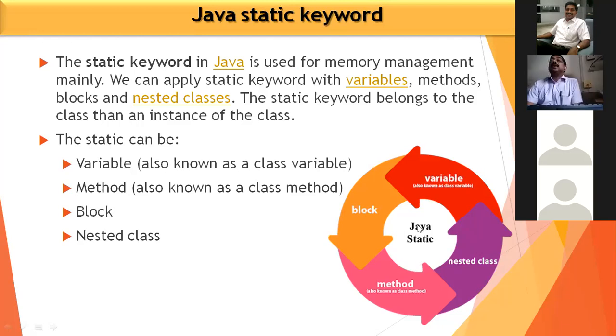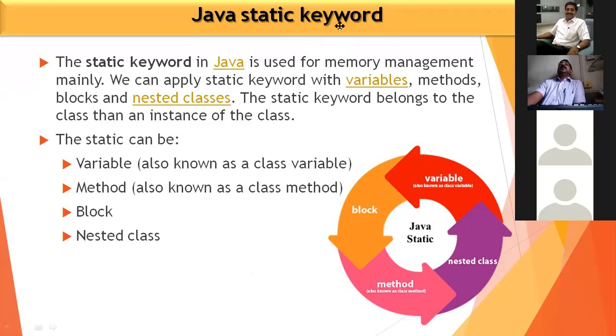Here it is shown in the figure. Java static. So it may be from the variables, from the methods, block, nested class, etc. Okay. So these are four different things we can clearly mention, that is how we can use this static. We can apply static in Java for the purpose of memory management. See, keep in mind, the static keyword in Java is used for memory management. This is a very important thing.